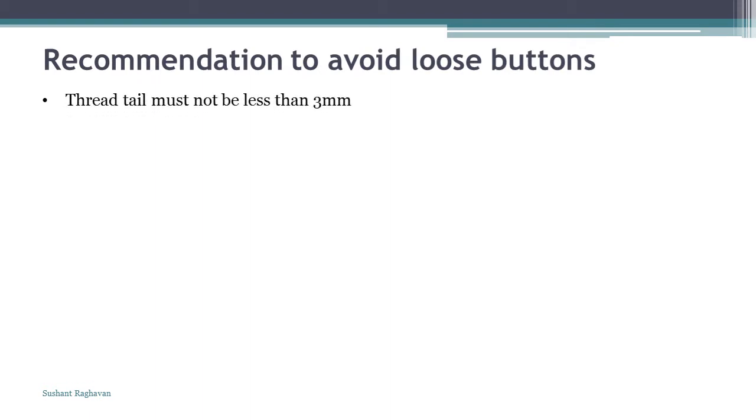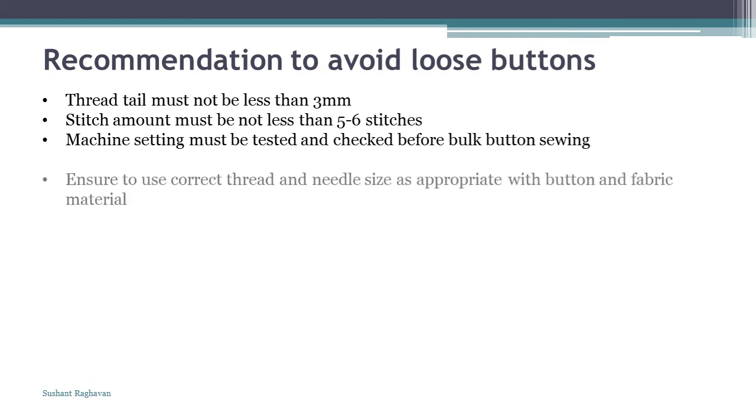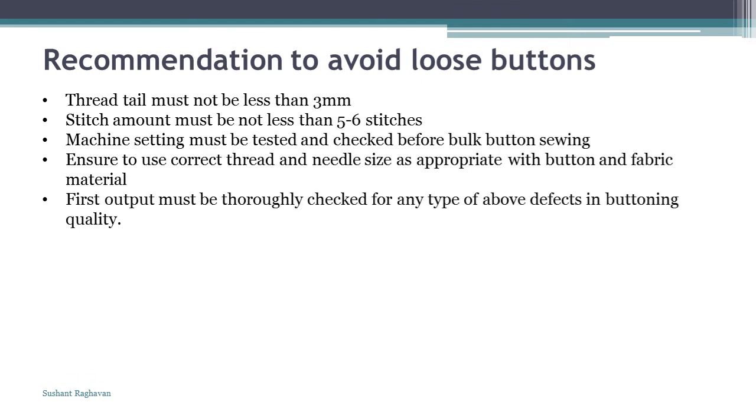Recommendation to avoid loose buttons. Thread tail must not be less than 3 mm. Stitch amount must be not less than 5 to 6 stitches. Machine setting must be tested and checked before bulk button sewing. Ensure to use correct thread and needle size as appropriate for the button and fabric material. First output must be thoroughly checked for any of the above defects in buttoning quality.